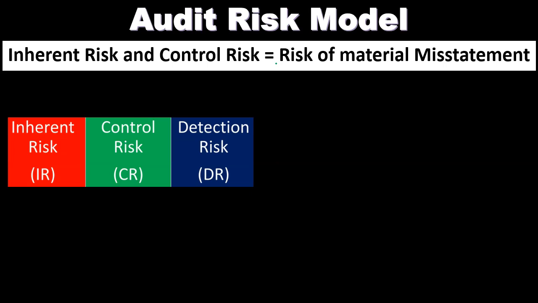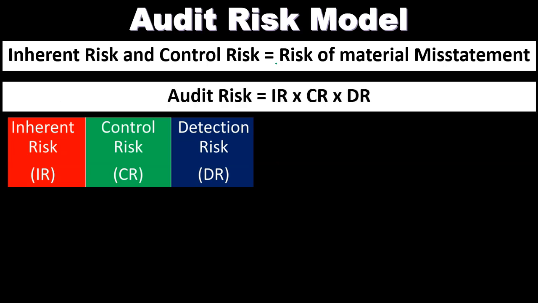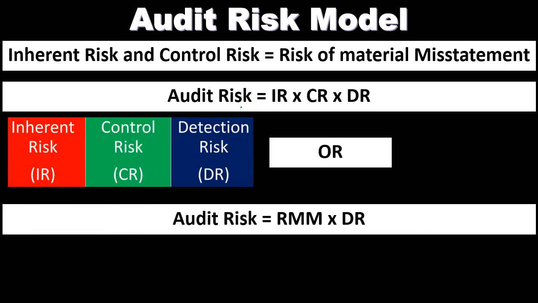Notice detection risk isn't in this process, because that's the risk of us detecting, outside our audit process, the material misstatement. This is basically the risk that a material misstatement is there. Then we're going to put in the audit risk. The audit risk is going to be equal to the inherent risk (IR), the control risk (CR), and the detection risk (DR). So this is basically our formula to determine, or think about, what total audit risk is. Or we can consider it in this format.